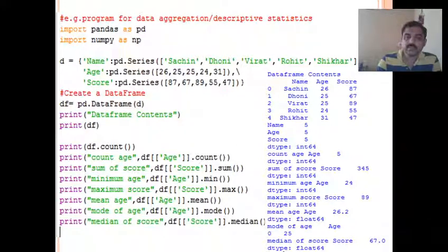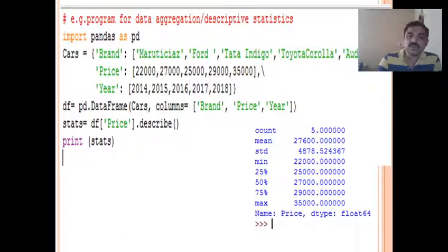The function names are mean, mode and median. Similarly, you can also get minimum, maximum, sum, count, all these functions. Using that we can calculate the required data. We also have a describe function which gives all together.